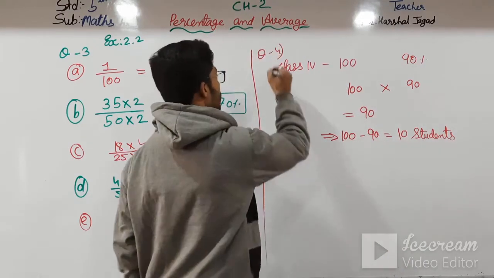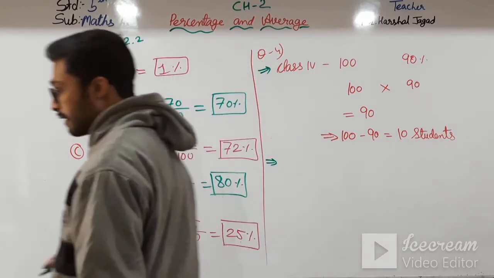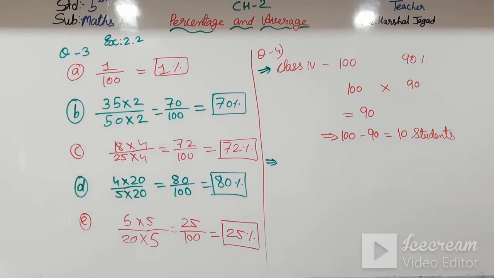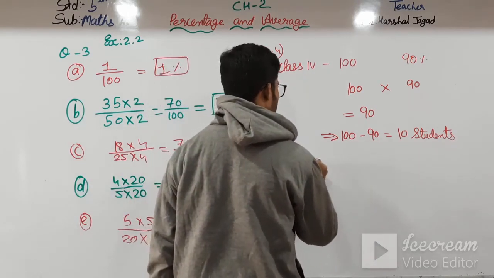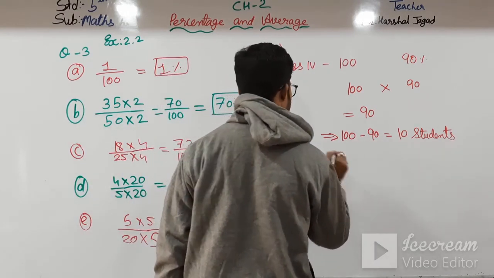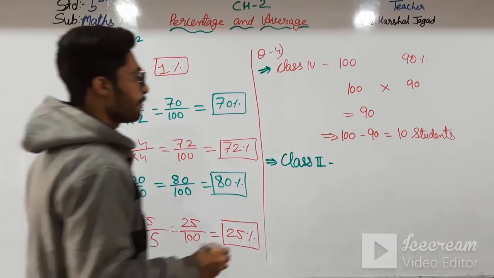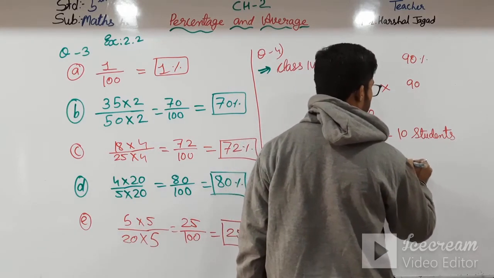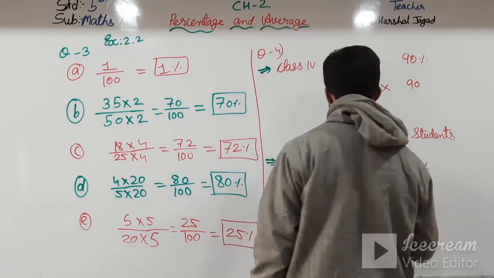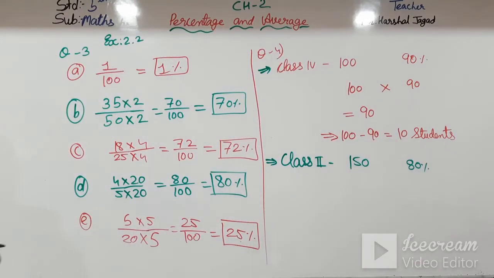We will take another one, that is class 2: out of 150 students, only 80% have participated in the sports activity.